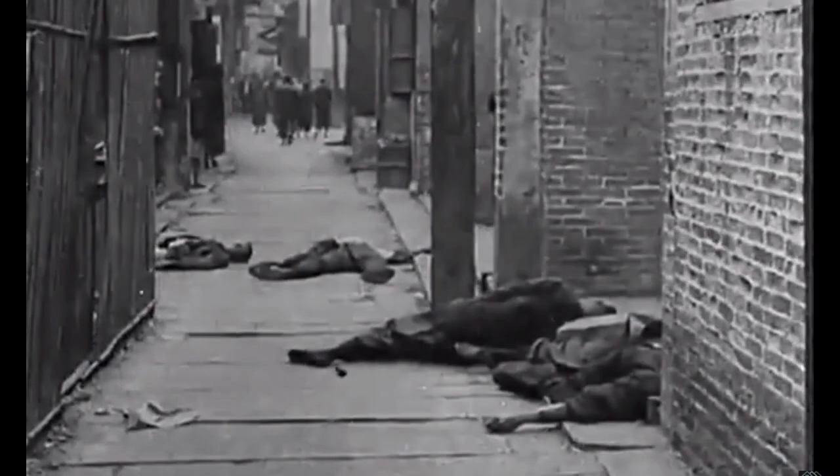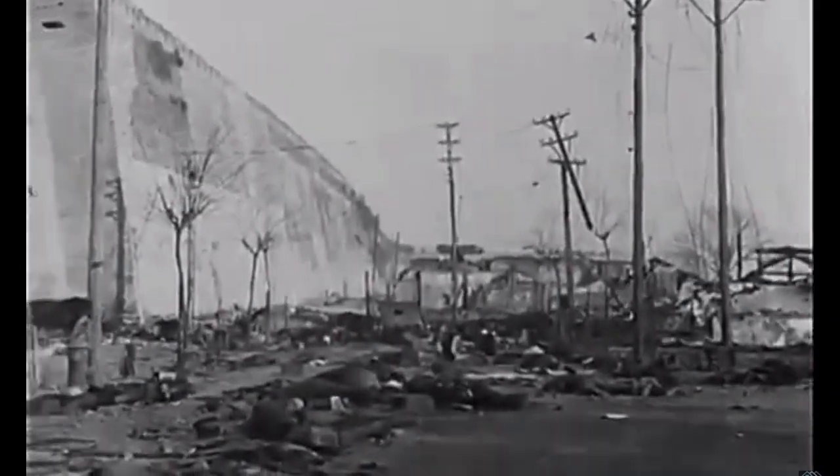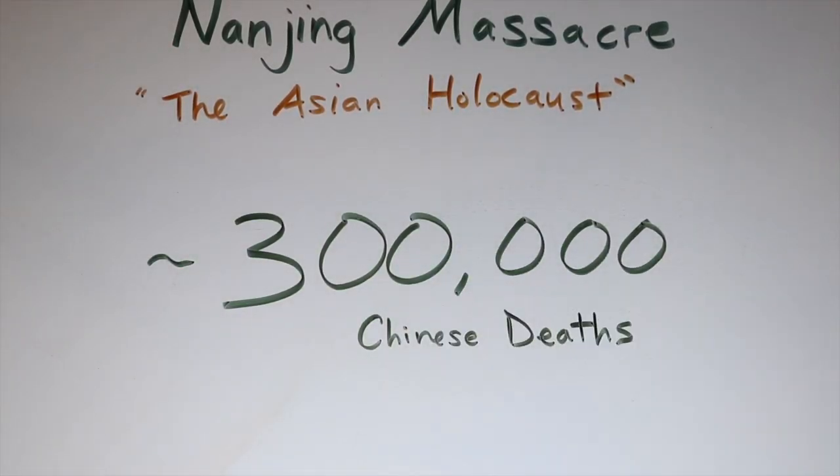Historians have not been able to determine the exact number of deaths, as most military records of the killings were either destroyed or kept secret after the Japanese surrendered in 1945. However, the Nanjing War Crimes Tribunal estimated that there were around 300,000 Chinese deaths.